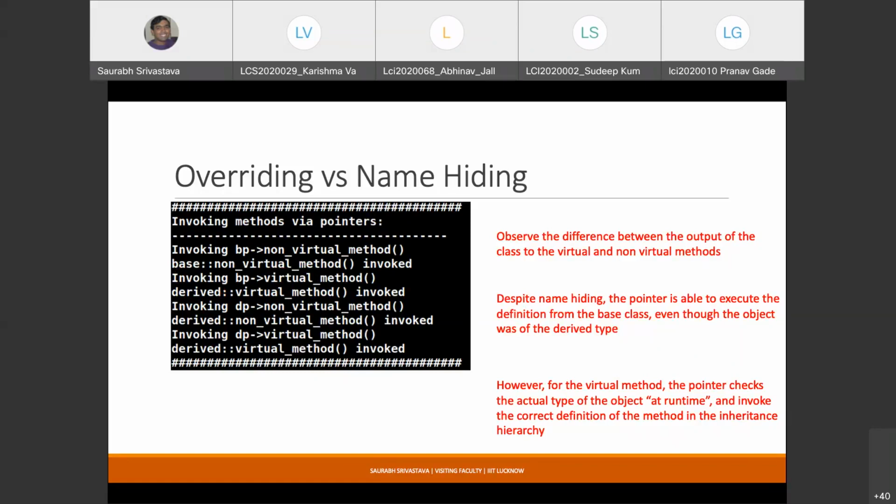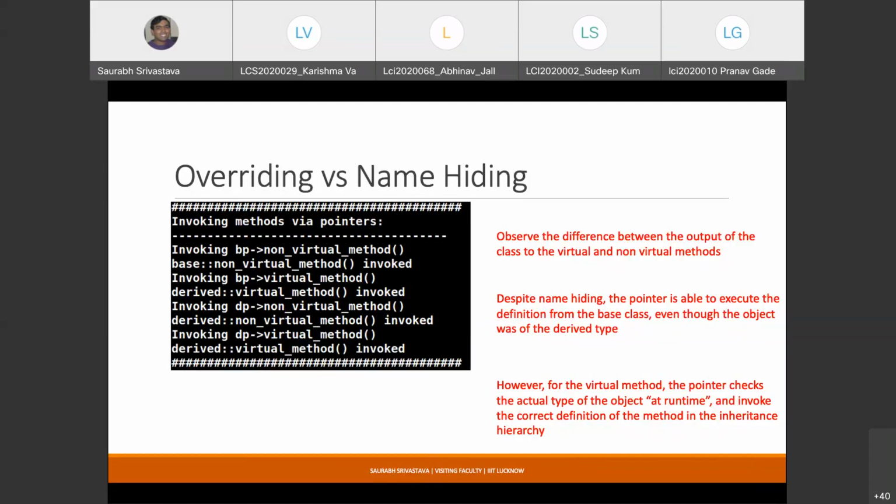So the gist of the discussion is that whenever you want to do overriding, please make sure that the function has been flagged as virtual. This is the actual true way of overriding. If you redefine a function in the derived class and it is not virtual, you are not really overriding, you are simply doing name hiding. In many cases, you really don't care. As I said, if you are not using pointers, if you are simply using the object dot method name notation, then you cannot differentiate. It is exactly the same.